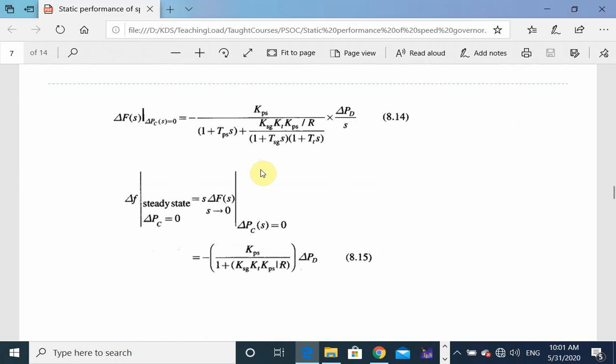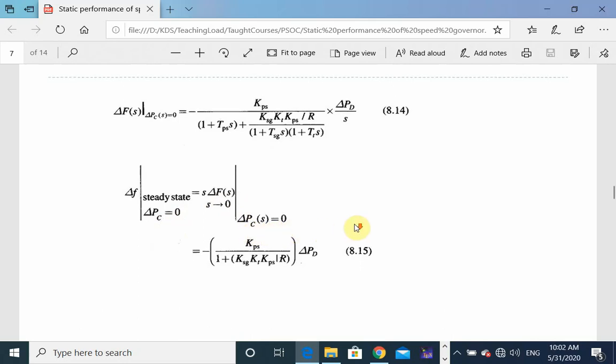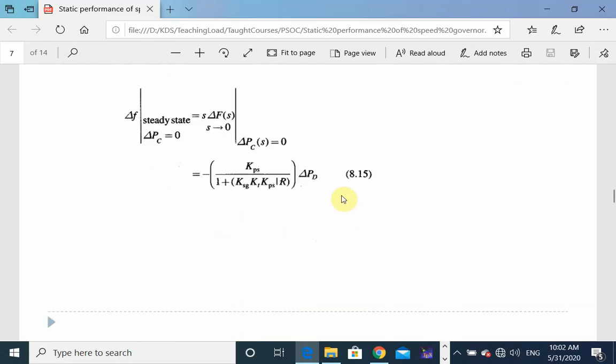Now by the final value theorem, I will obtain the value of the steady change in frequency for delta PC equal to 0, which is as follows: S delta F, S tends to 0, delta PCS equal to 0, and it gives me this equation 8.15.